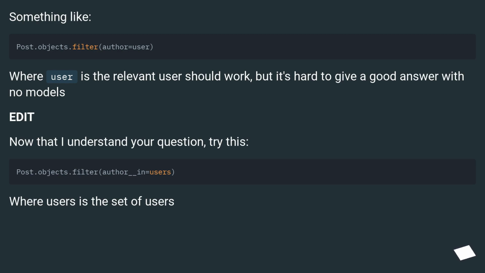Edit. Now that I understand your question, try this. Where users is a set of users.